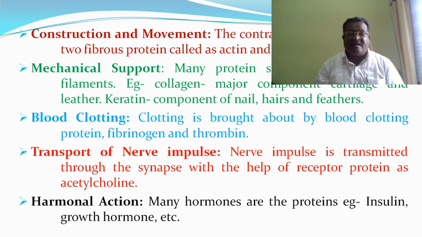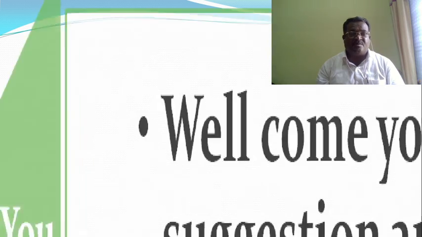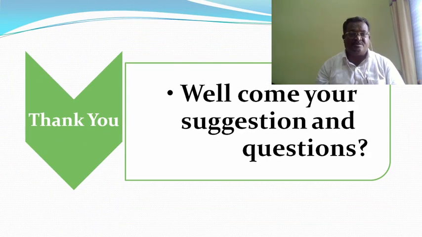Then hormonal action. You know that many hormones are proteins. Examples are insulin and growth hormone. A number of hormones are basically proteins, and they are needed for hormonal action, which is one of the properties of the proteins.